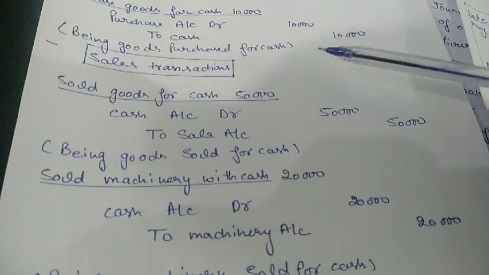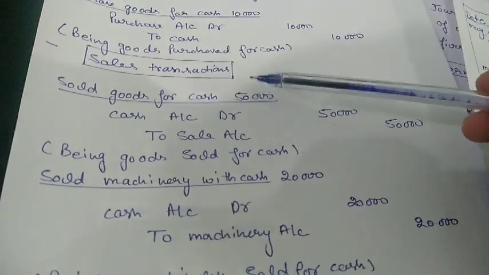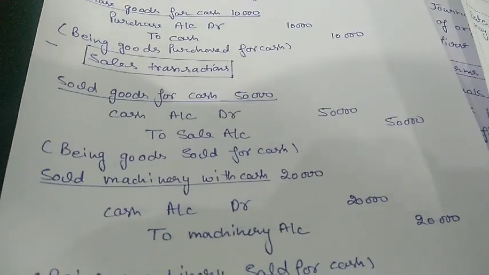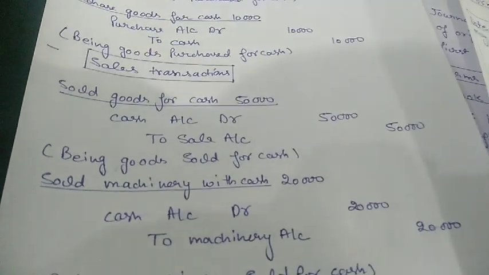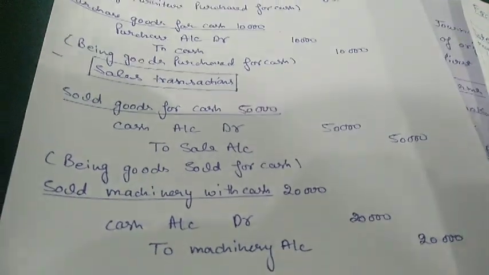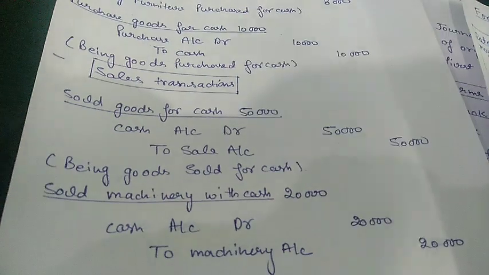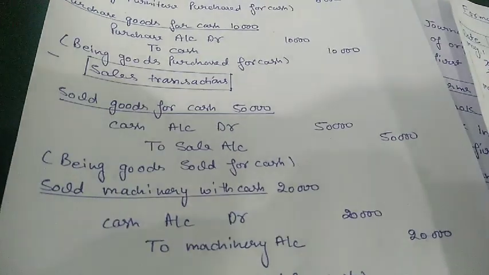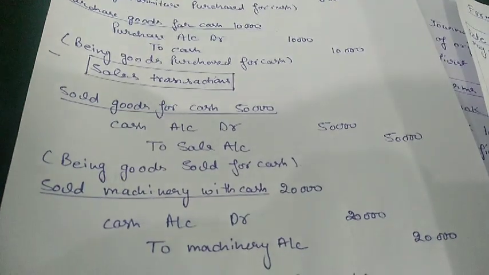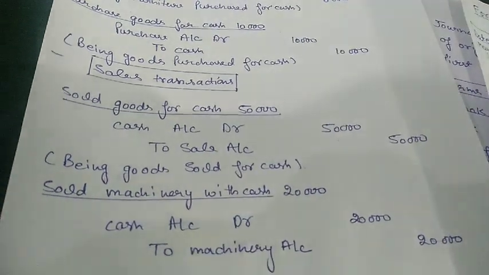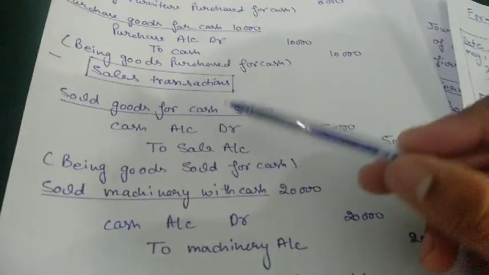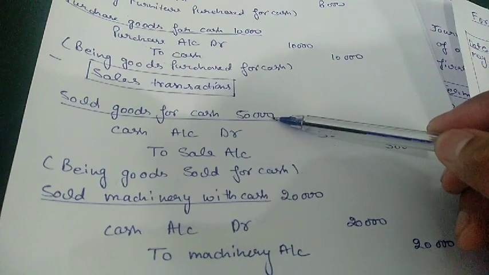Now we are going to do sale transactions. In case of sale, when we are selling to someone, it means we are selling goods or anything else we want. In consideration, what will we receive? We will receive cash or other things, maybe cash or a check, or maybe documents in consideration of our sale. So the first transaction is sold goods for cash, 50,000.